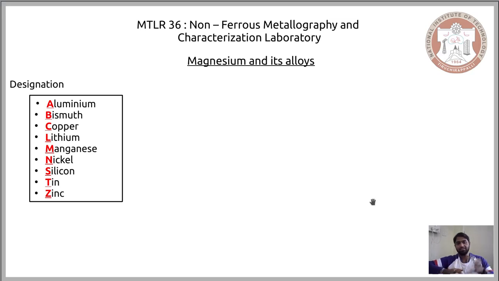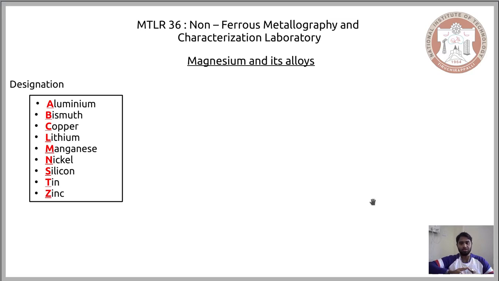When you see B, it is an alloy comprising bismuth, and C, an alloy comprising copper. So on it goes for lithium, manganese, nickel, silicon, tin, and zinc. For these alloying elements, when the first letter of their name is included in the designation of the alloy, it means that these are the alloying elements present in them.